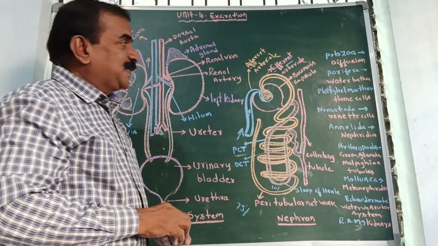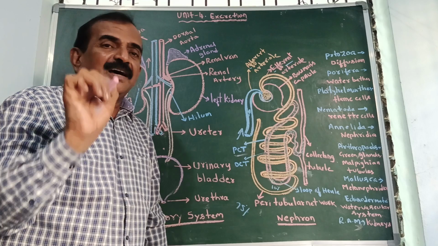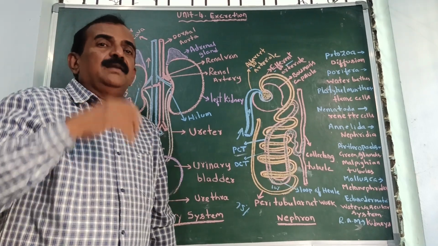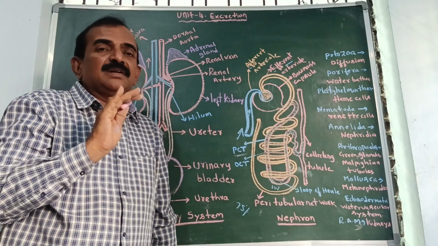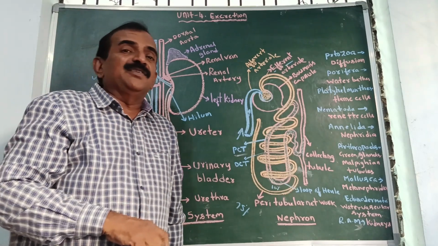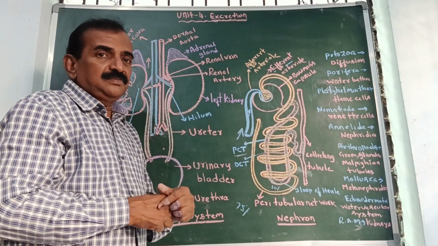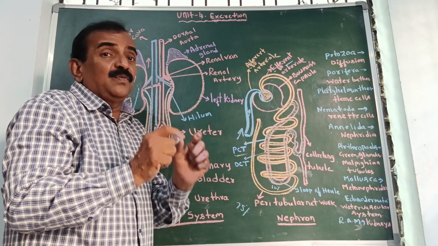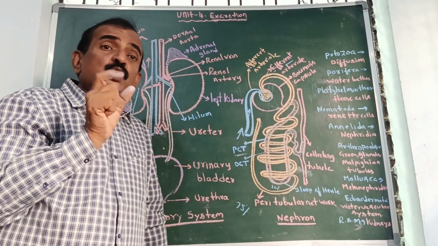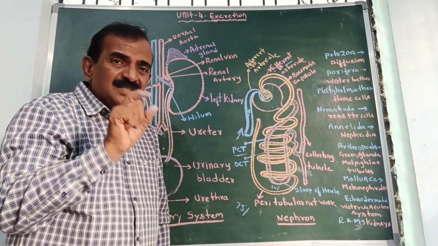So now I am explaining to you. There are 4 stages in the mechanism of urine formation. In examination, you may be asked a long question like this: describe the mechanism of urine formation in human being. At that time you need to draw this diagram. At that time you need to write the 4 stages. They are glomerular filtration, tubular reabsorption, tubular secretion, and formation of concentrated urine.